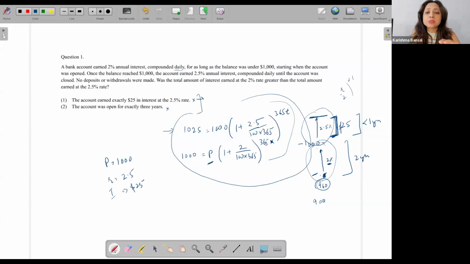Look, 2% of my $1,000 is $20. Whatever amount is here, it's not very far from $1,000, obviously, because I'm just getting 2%. It's not that I started with a very small amount and it became $1,000.